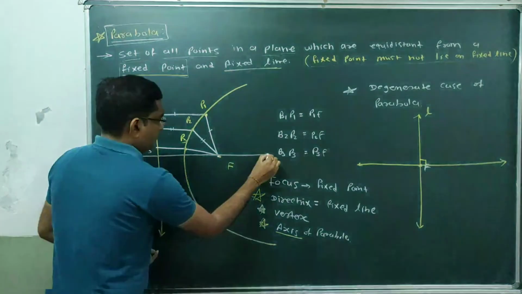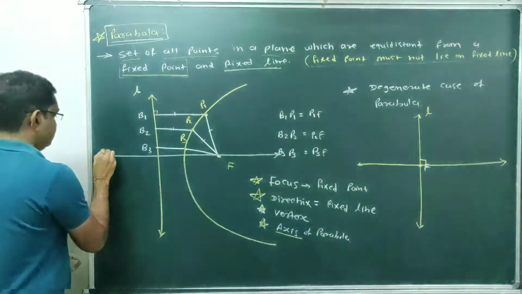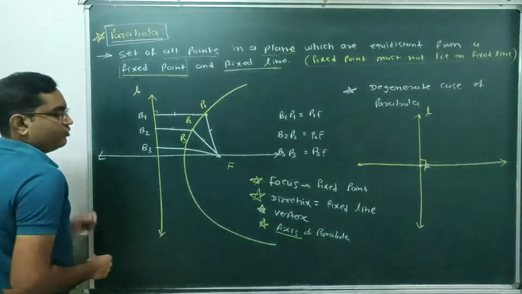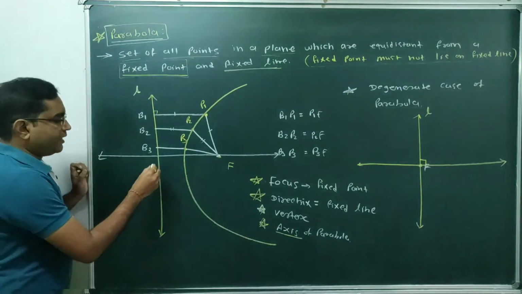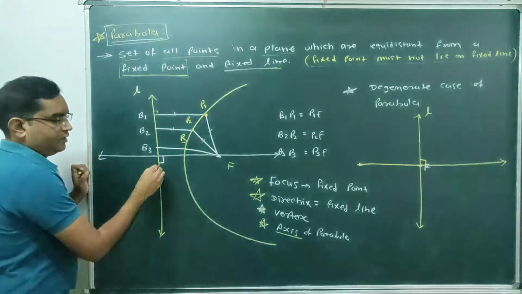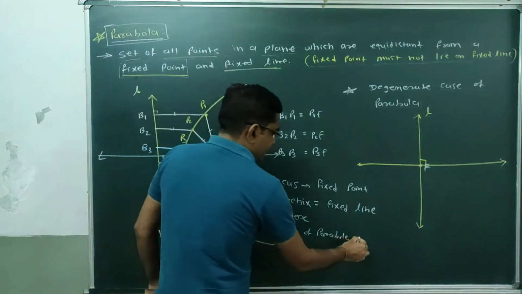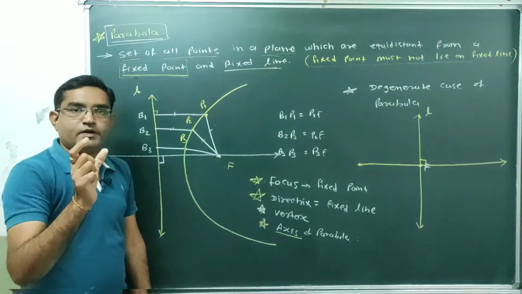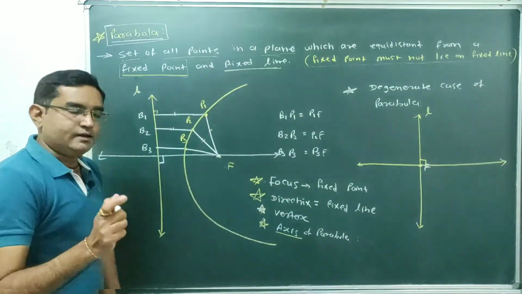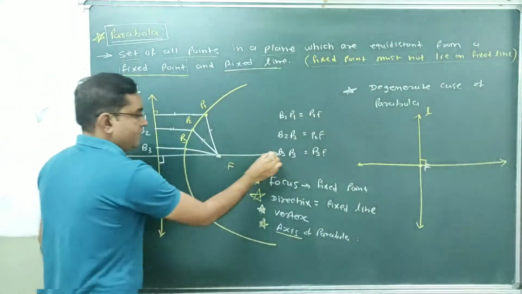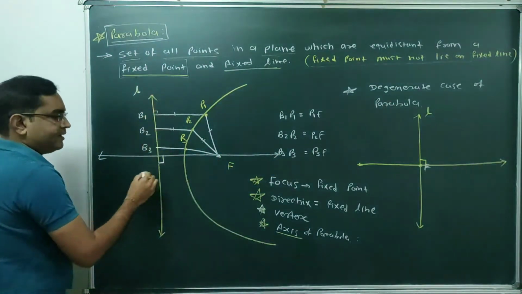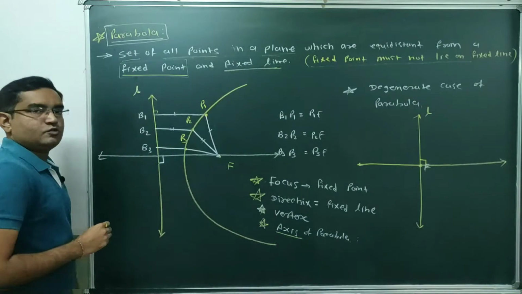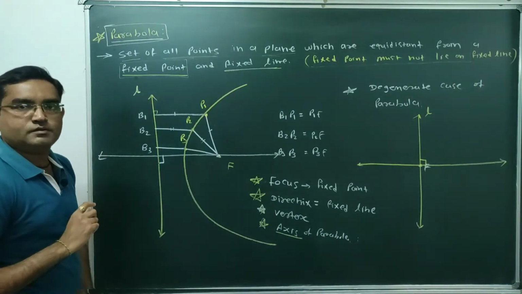The line which is passing through the focus and perpendicular to the directrix. Two conditions are there in the axis of the parabola. That line is known as the axis of the parabola.